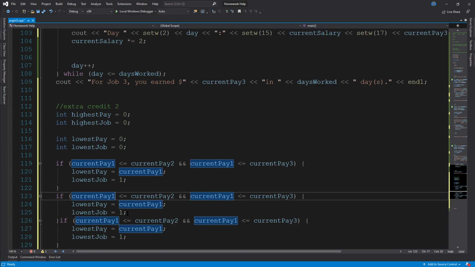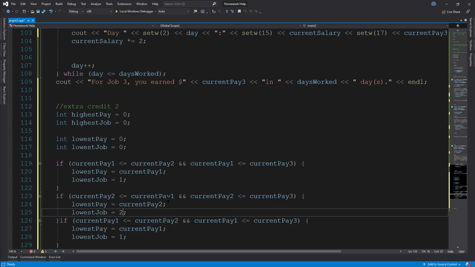We'll change current pay 1 to current pay 2, 2 to 1, and 1 to 2. Current pay 2, lowest job 2. And then one more time, current pay 3, current pay 3, and current pay 1, and lowest job 3, current pay 3.